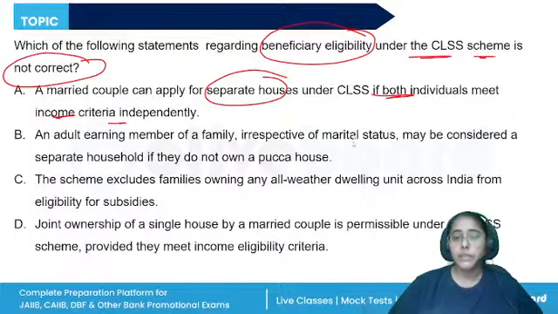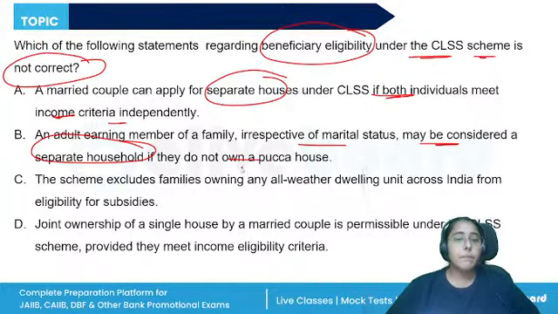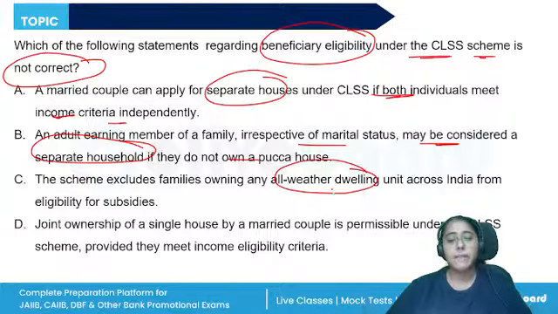Adult earning member, irrespective of their marital status, may be considered as a separate household if they do not own a pakka house in their own name. The scheme excludes families owning any all-weather dwelling unit across India from eligibility. Joint ownership of a single house by a married couple is permissible under the CLSS scheme, provided they meet the criteria.